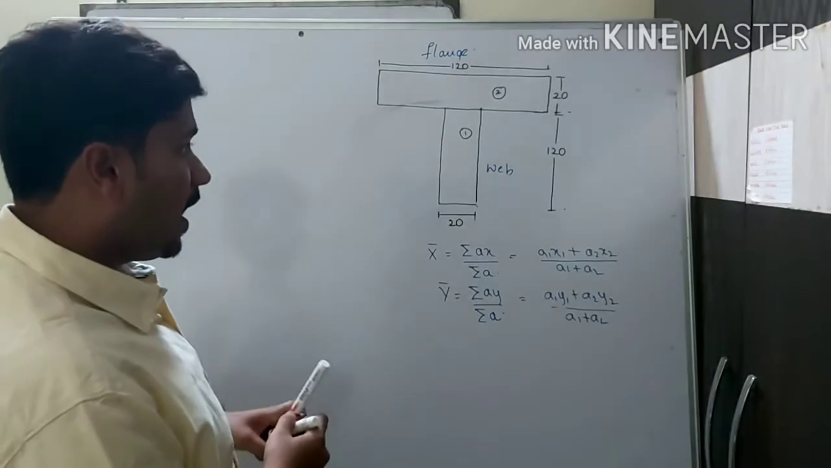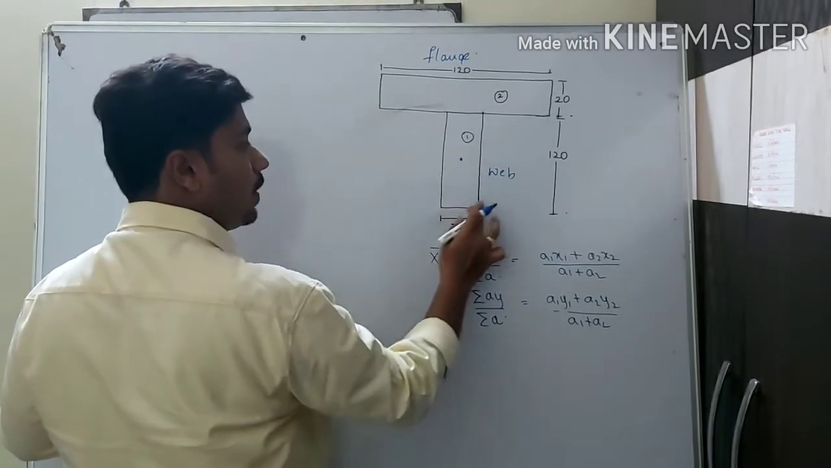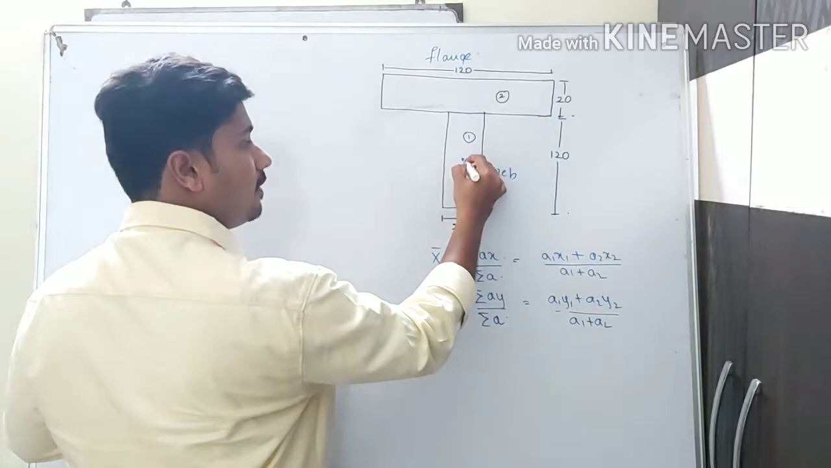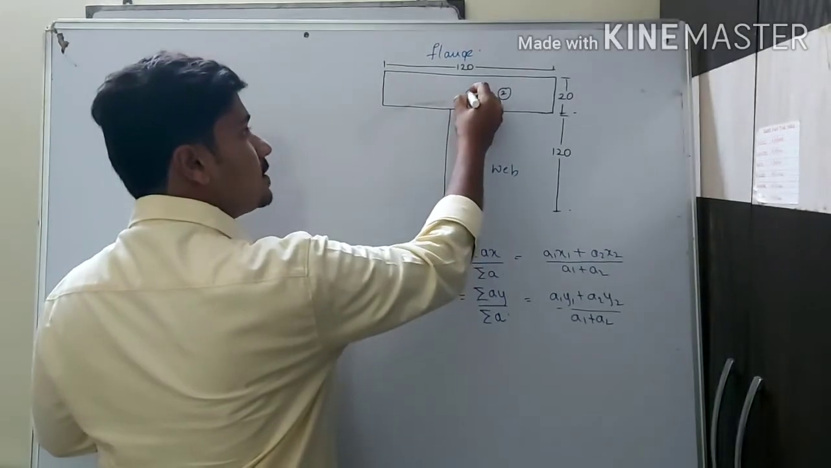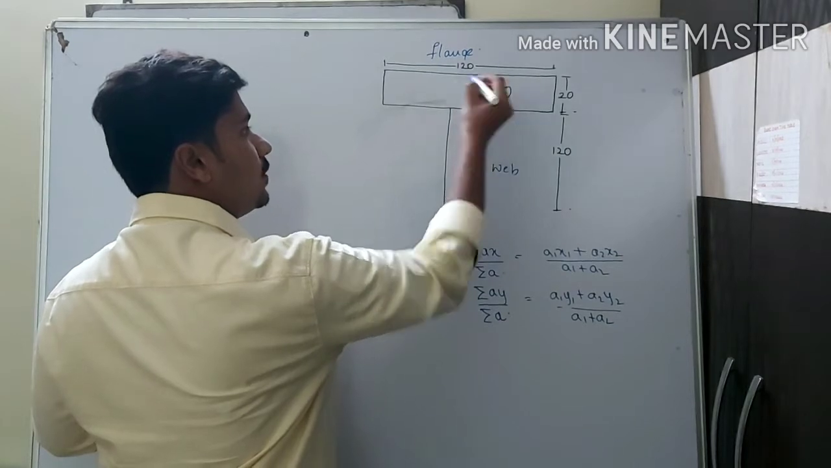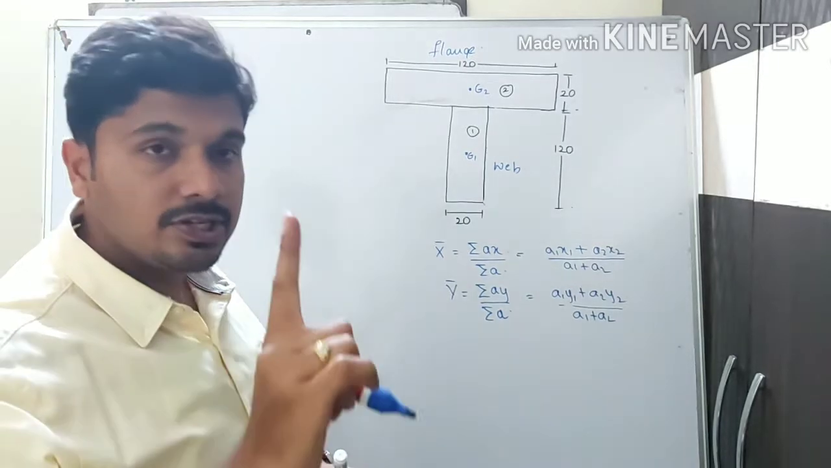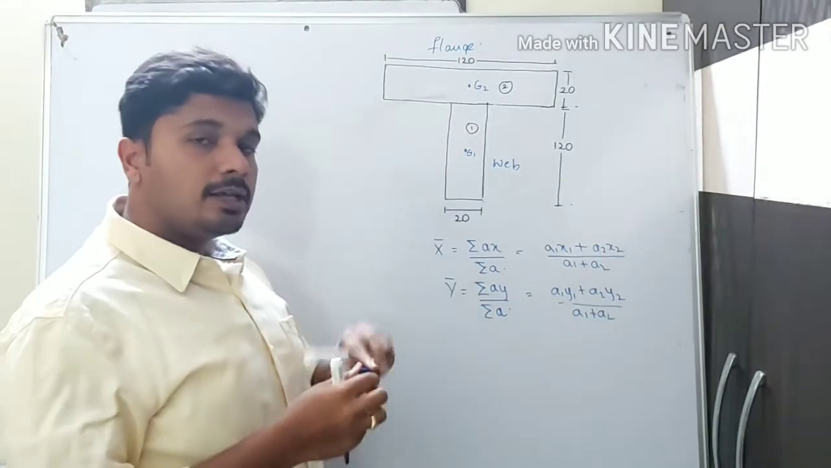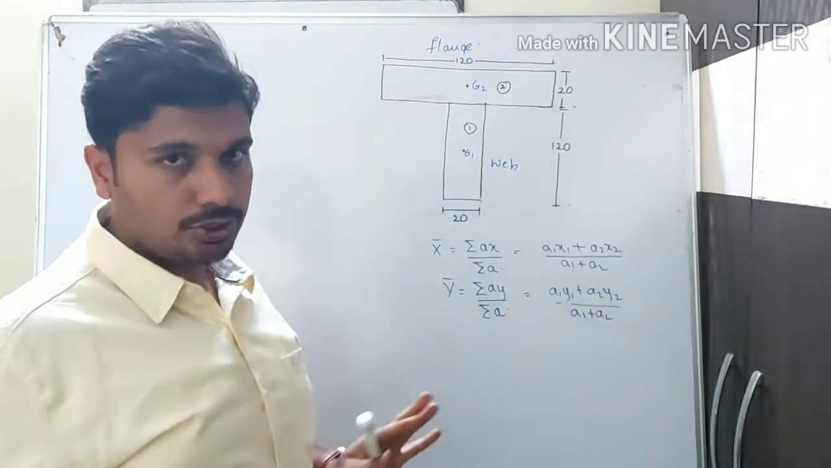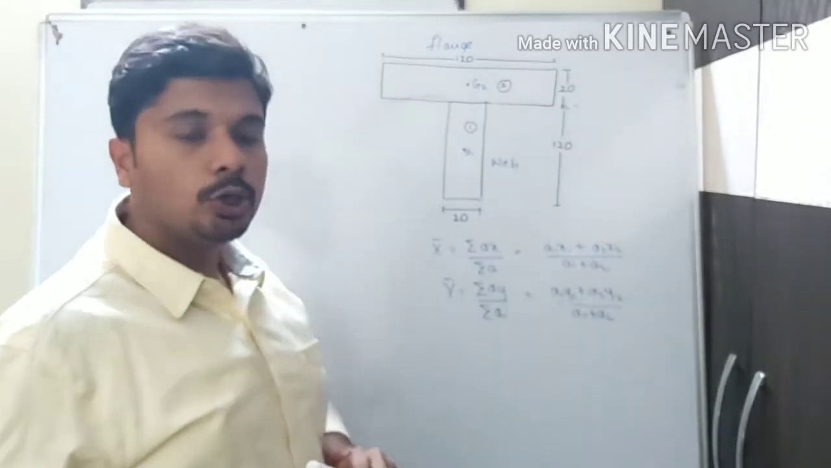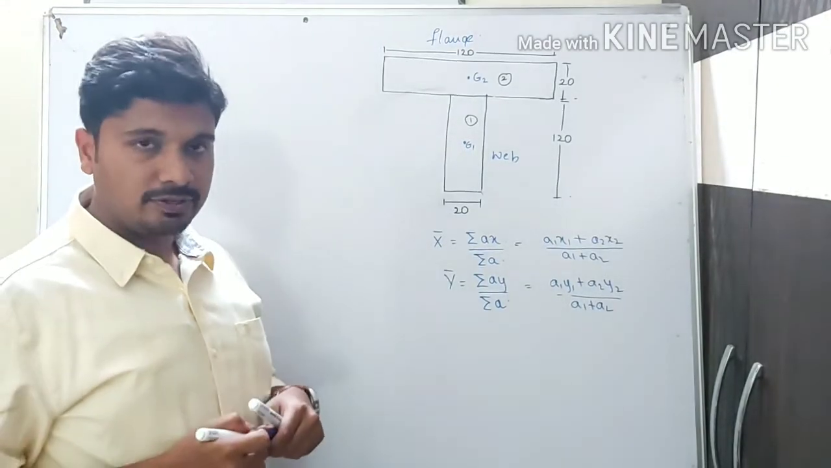Here I will mark the center. For this body, here is the center, and I will write G1. For this body, here is the center, and I will write G2. This is the second step. First step, we divide the body. Second step, we name the bodies G1 and G2, the centers of gravity 1 and 2. Third step, we need to mark the axis of symmetry.